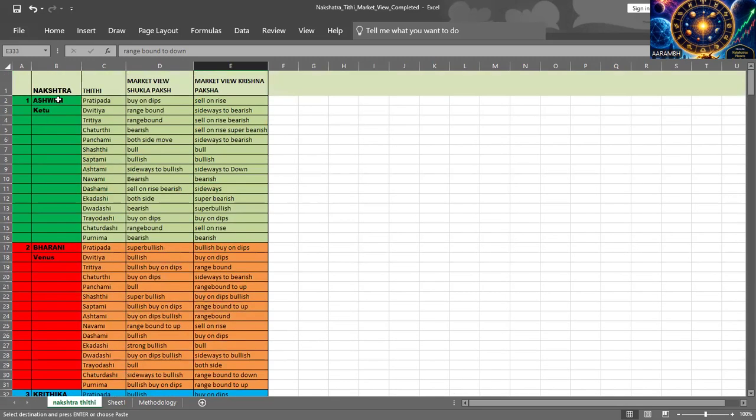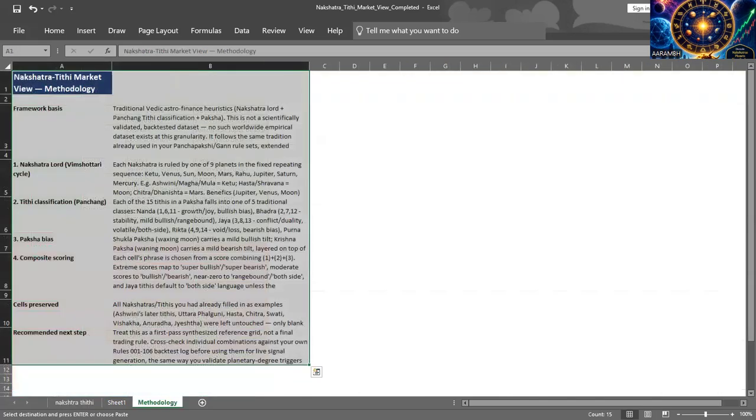For example, Ashwini, whose lord is Ketu, with Tithi Pratipada. The market view is: if it is Shukla Paksha, buy on dips; if it is Krishna Paksha, sell on rise. You need to make a note. All these details which I am showing you, make an Excel sheet like this and prepare it yourself. I will not be able to give you this sheet, so that you get the proper idea of how to use this.